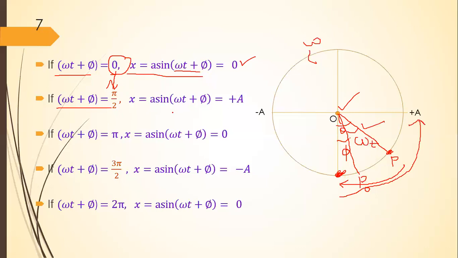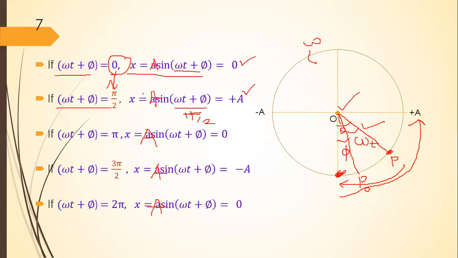What will happen? We know that sine of pi by 2, here the value of omega t plus phi is equal to pi by 2. We have to substitute. And sine of pi by 2 is equal to plus 1, into this A. Here this is capital A, amplitude, that is the maximum displacement. So this A into sine of pi by 2. Sine pi by 2 is equal to plus 1. Therefore, plus 1 into A, it is equal to plus A.